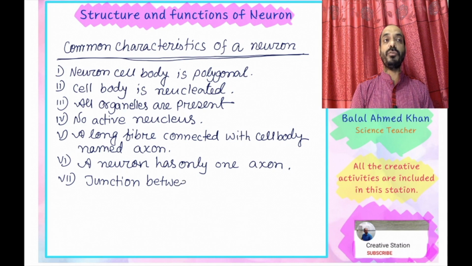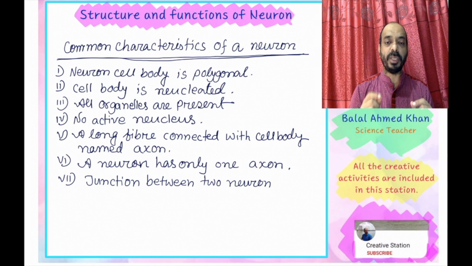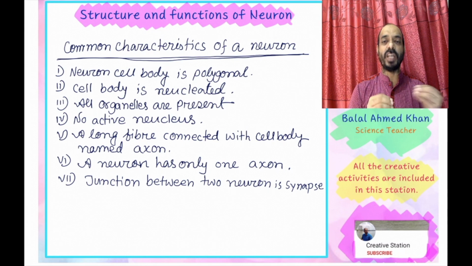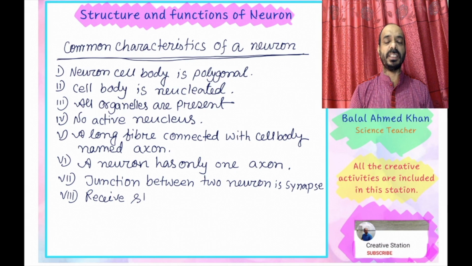The junction between two neurons is the synapse. Two neuron cells are connected with each other, and this connecting point is known as the synapse. So the synapse acts as a bridge between two neuron cells. It transfers exact information from one cell to another cell. In this way, they transfer their activities or impulses or messages from one cell to another cell.